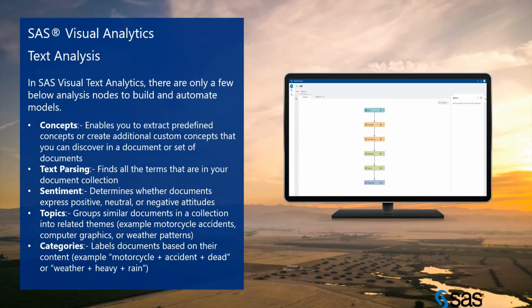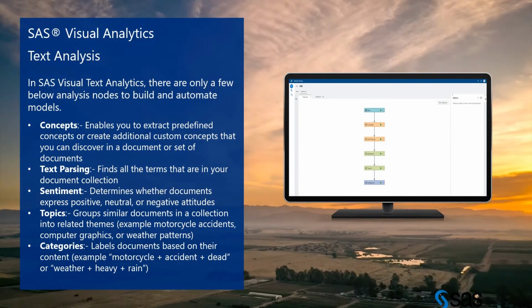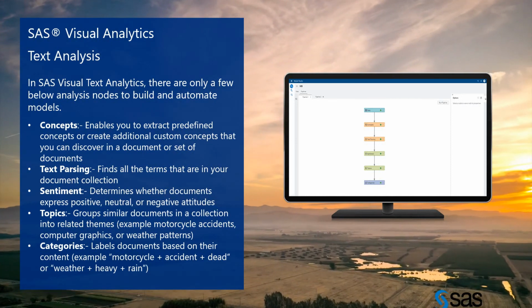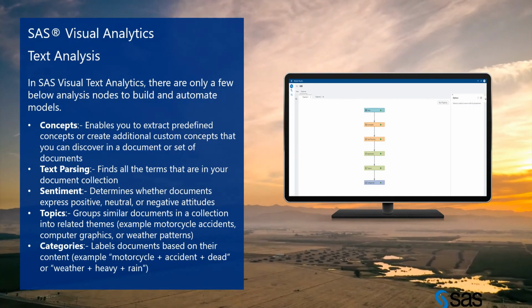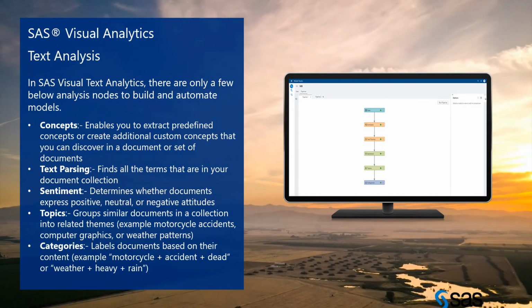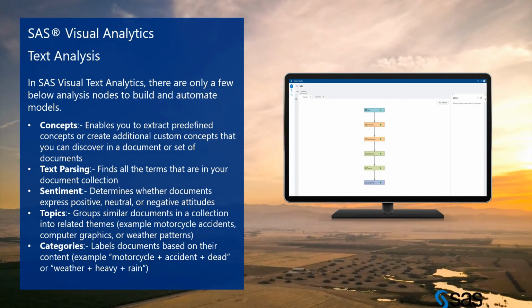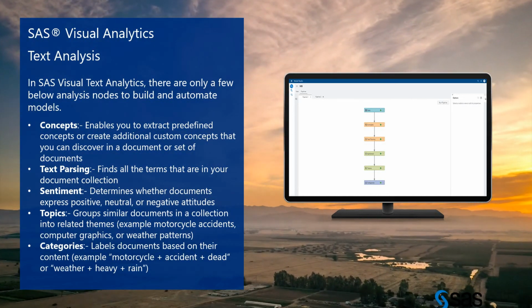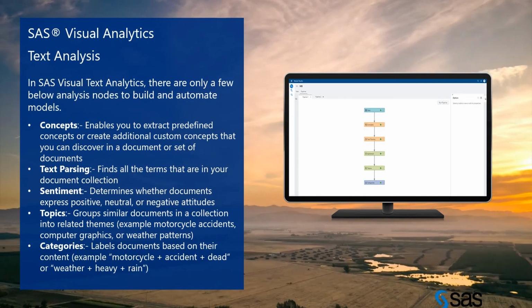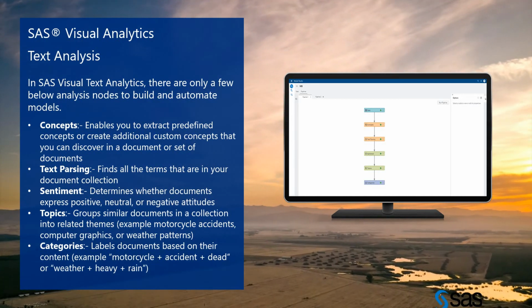Then we have category, which is the last step of your text analysis. Category labels documents based on their content. For example, motorcycle plus accident plus dead, or weather plus heavy plus rain. They will be categorized automatically based on this pipeline.